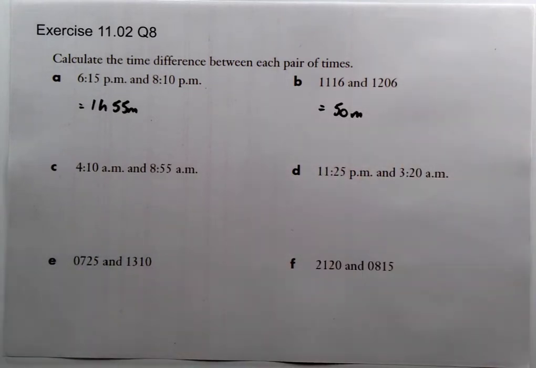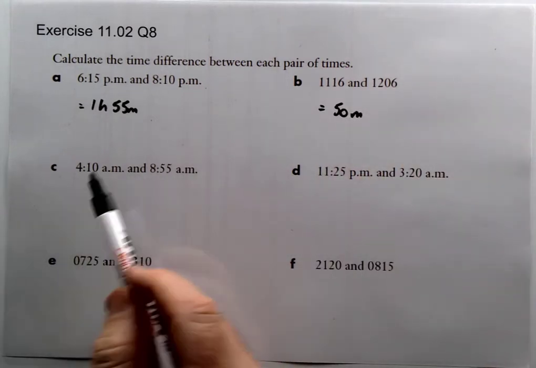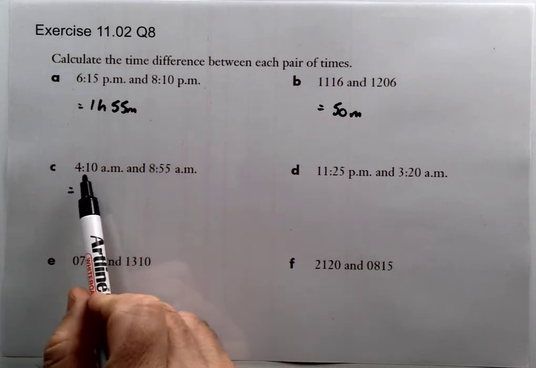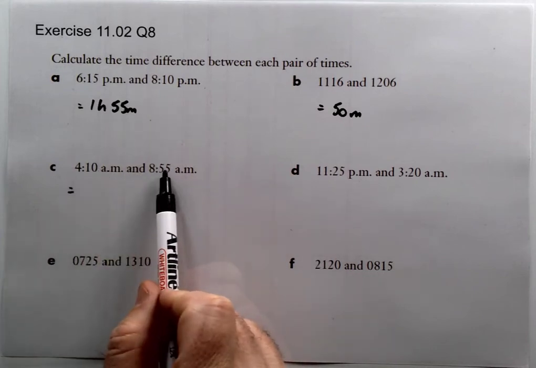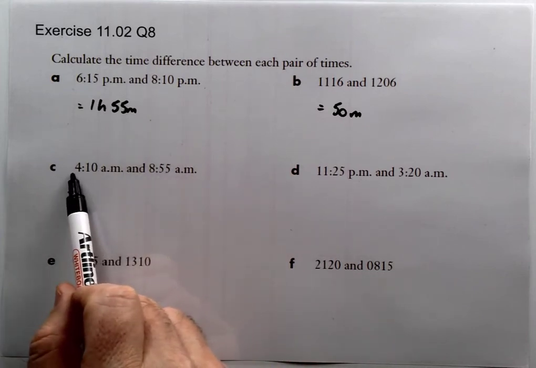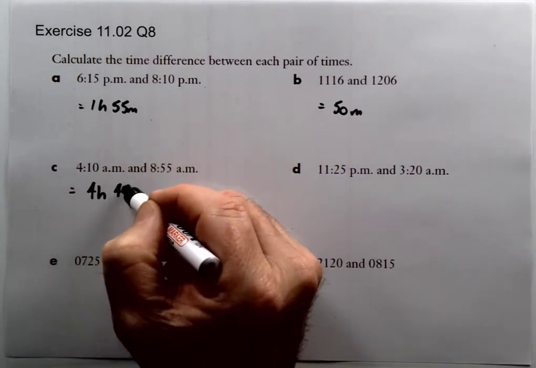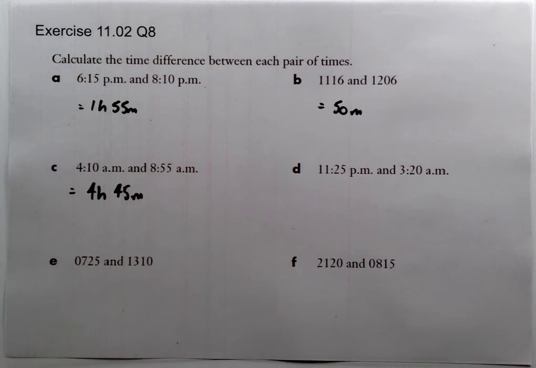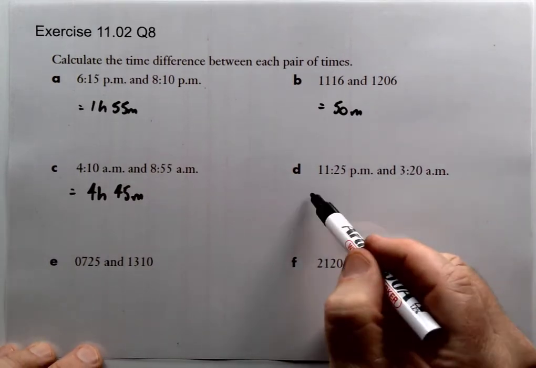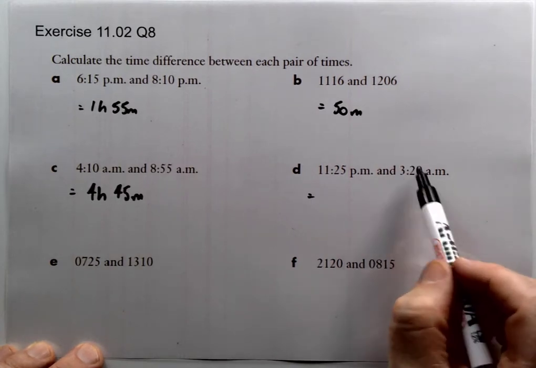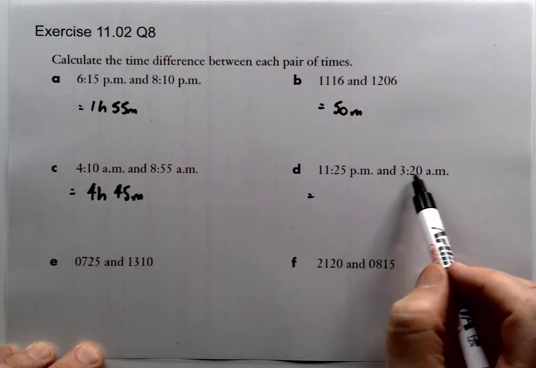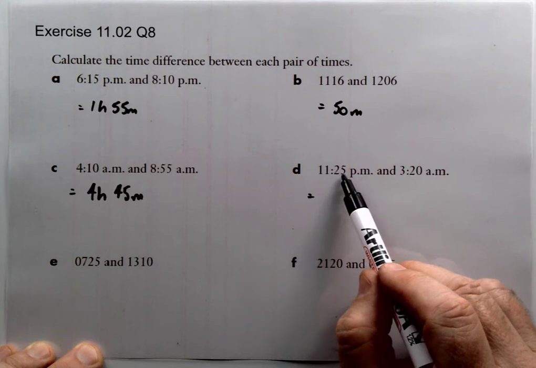Now I won't do the next ones on the screen, but look, this one is just as easy to do in our heads here. Because the number of minutes here is bigger than there, we can just say, well, that's going to be 4 hours and 45 minutes. So don't always jump to the calculator. Sometimes your head will be a lot quicker. Okay, again, this one here, you could enter that as 15 hours 20 minutes minus 11 hours 25 minutes.